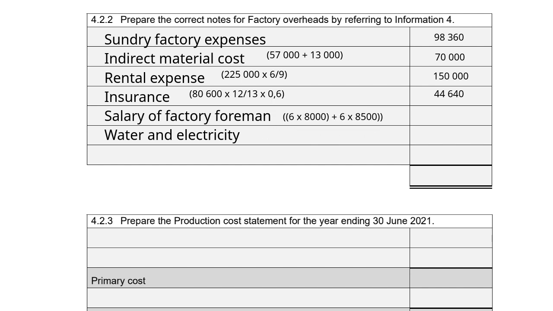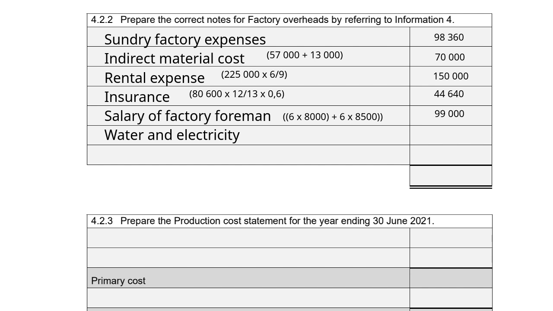So 6 months, it will be for 8,000 Rand, and then it increased by 500 Rand. So then for 6 months, it will be 8,500 Rand. And if we do the calculation, we then get the salary of the factory foreman as 99,000 Rand.